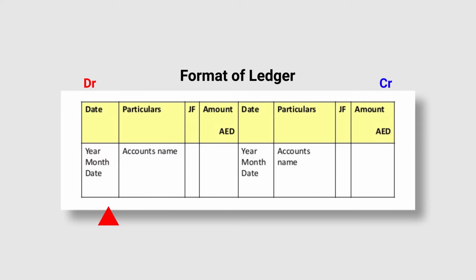Likewise, on the right hand side, that is the credit side of the ledger, again the date column, particulars column, JF and amount. So we have 4 columns in the debit side and 4 columns in the credit side as well. This is the format of the ledger account.